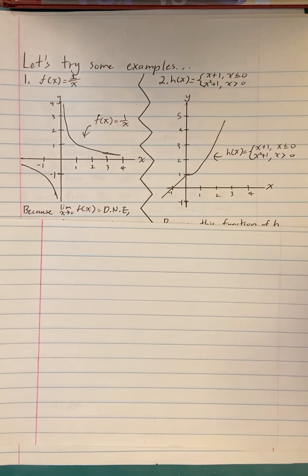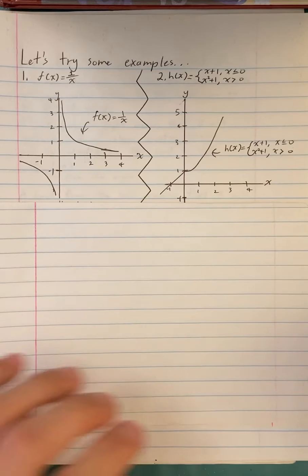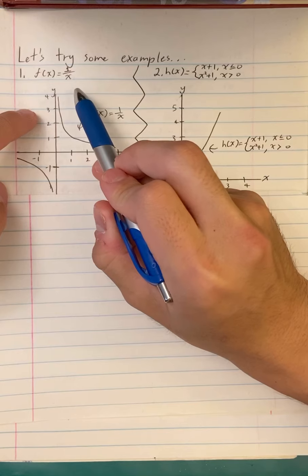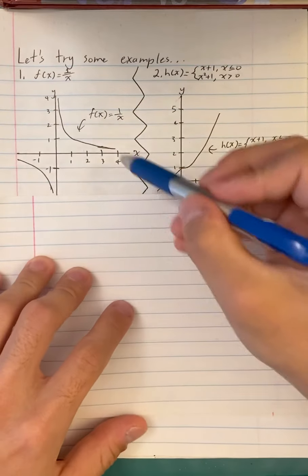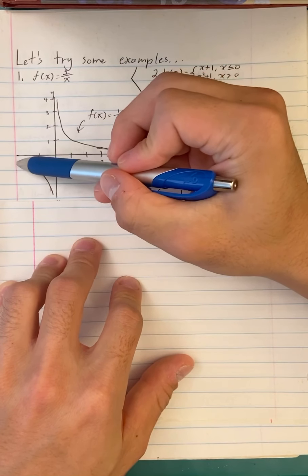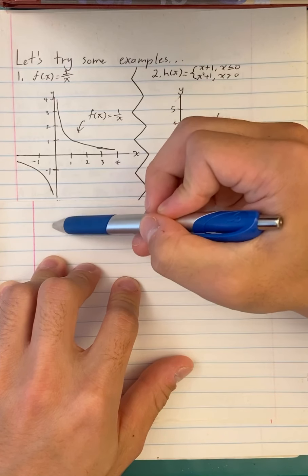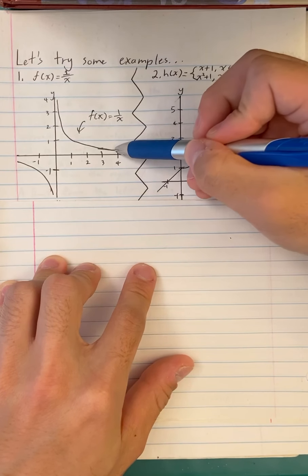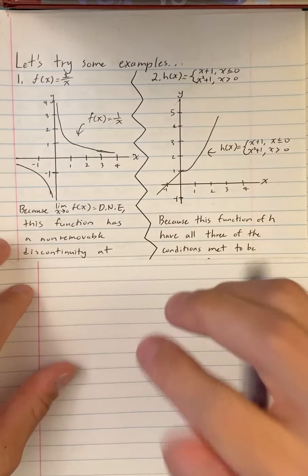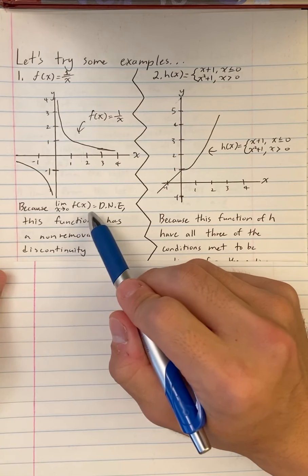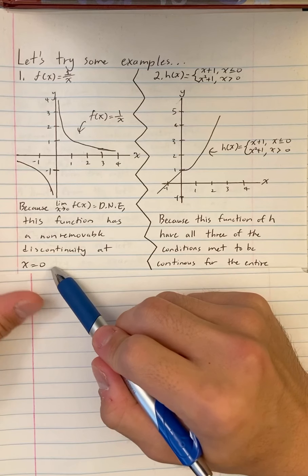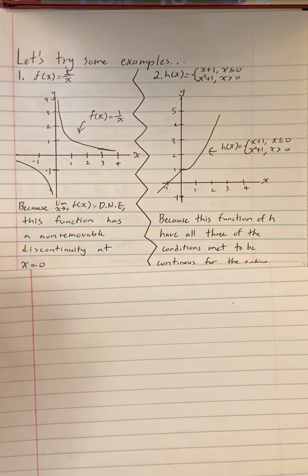Let's move on and try some examples. First, we have the function f of x equals 1 over x, and as you can see, I already graphed this over here. From this graph, you can see that as this part of the graph approaches 0, it travels to infinity. And as you come from the other side, as this part of the graph approaches 0, it goes to infinity, which means that because the limit as x approaches 0 of f of x does not exist, this function has a non-removable discontinuity at x equals 0, and this function is not continuous.